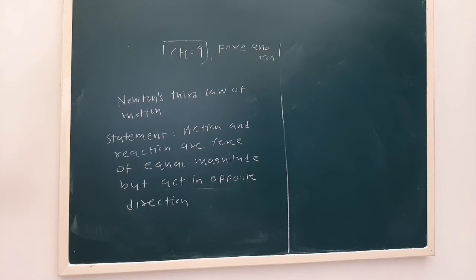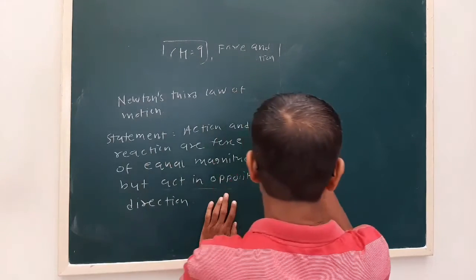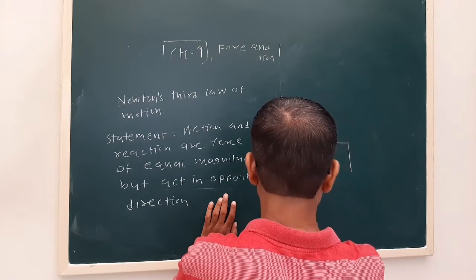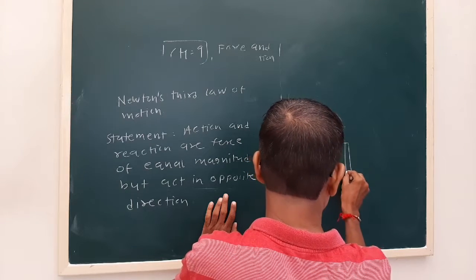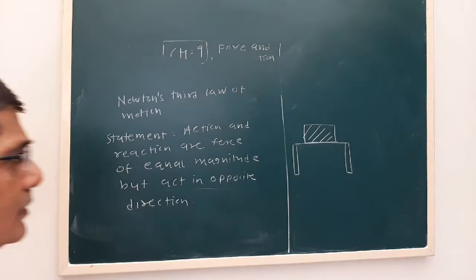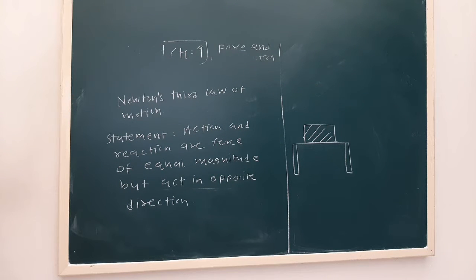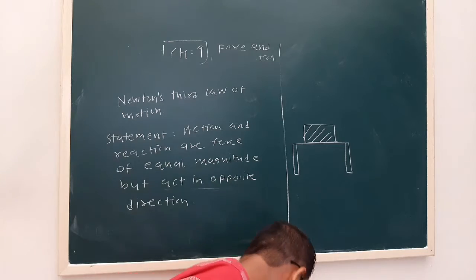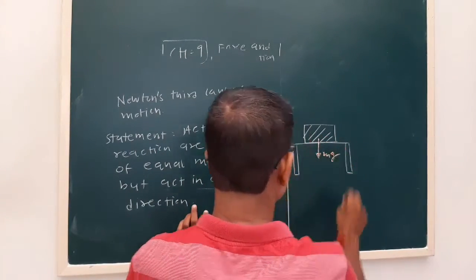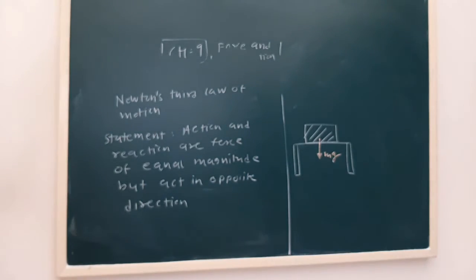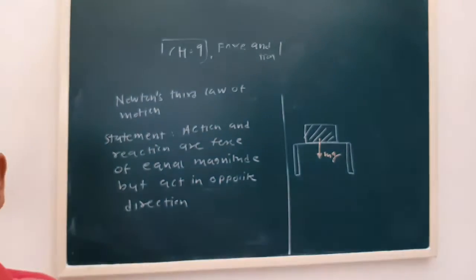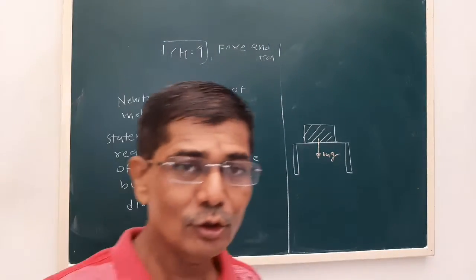Now see, there are a number of examples. Suppose a block is lying stationary on a table. Consider what the forces are here. There is the weight of the block, which is known to you. The gravitational force acting on a body is called the weight. But what you do not see is the reaction.